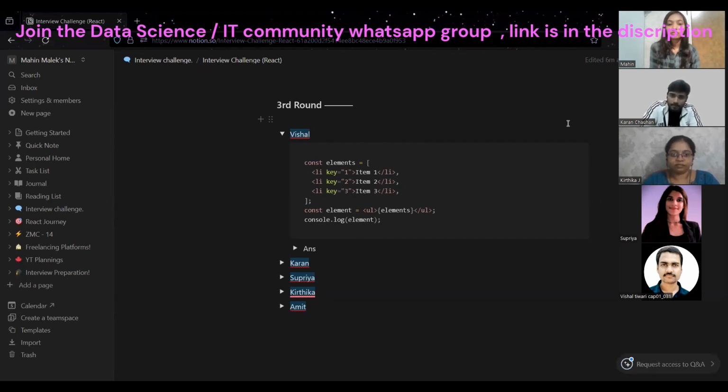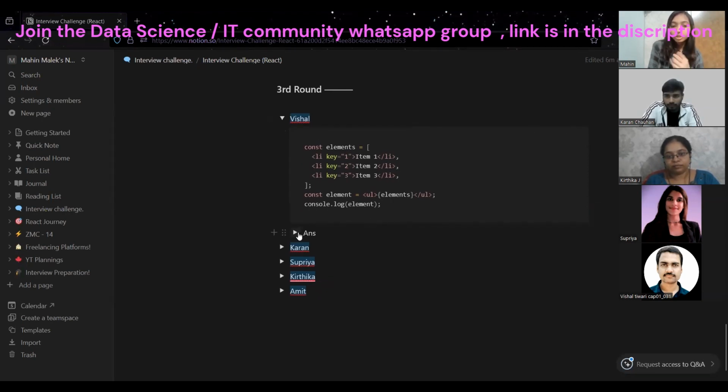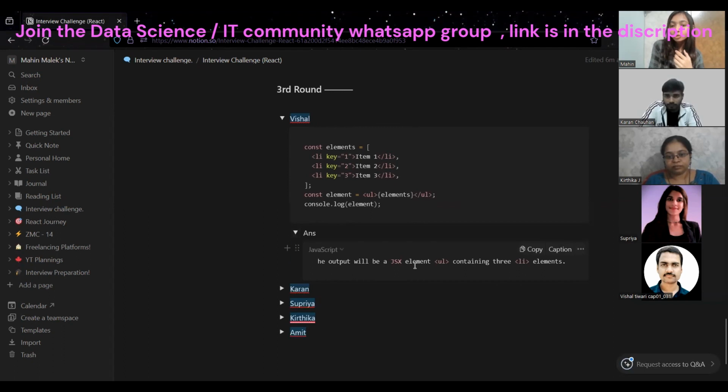Yeah, so we have an array inside the element. When we console.log this, we will get one by one, item 1, item 2, and item 3. Okay, yes, you're correct, because the output will be a JSX element. Inside that UL we will get item 1, item 2, item 3, like 3 list items. Okay, so done.